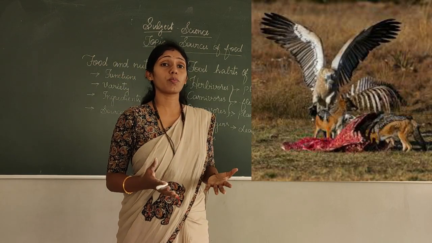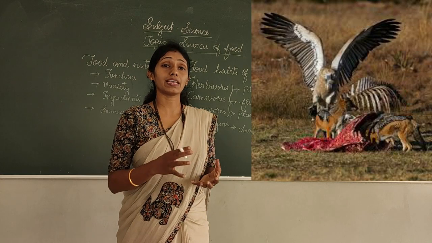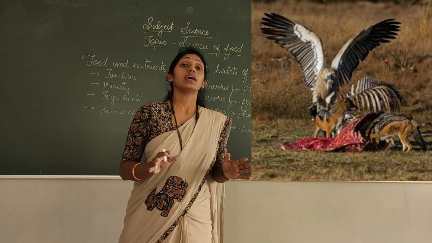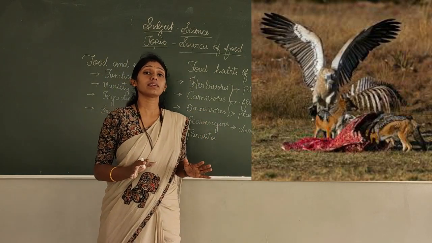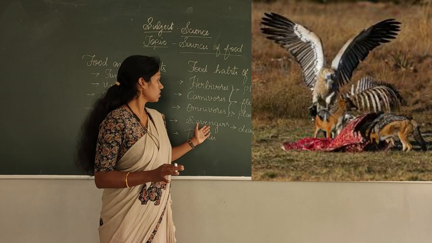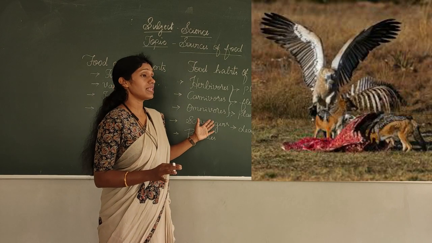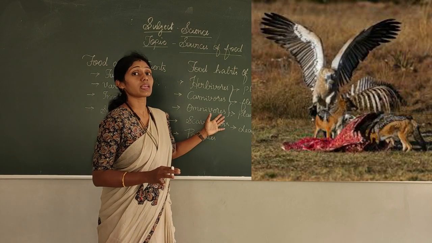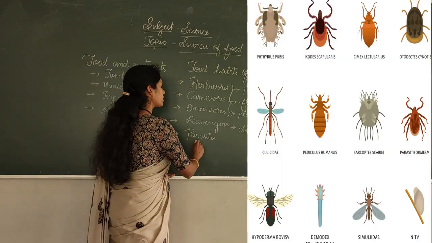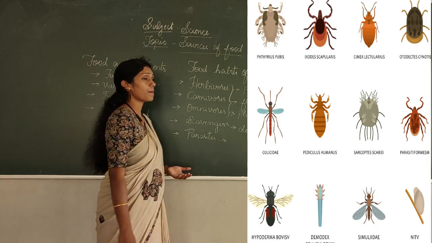They will decompose there itself, and the flies and mosquitoes will be flying all around. So it makes the place dirty, right? So these animals help in keeping the surroundings clean, right?